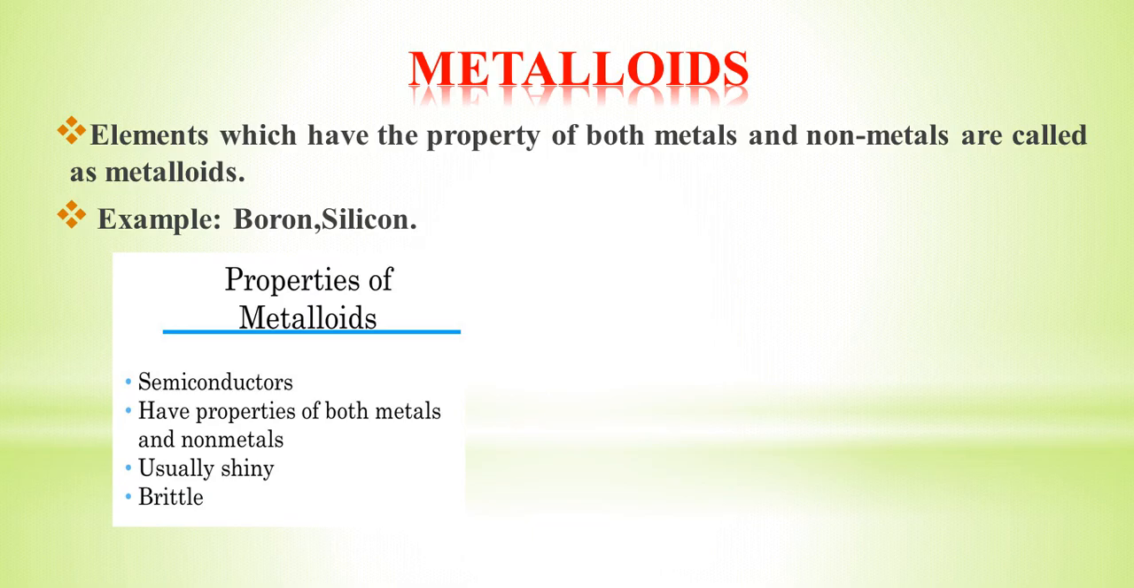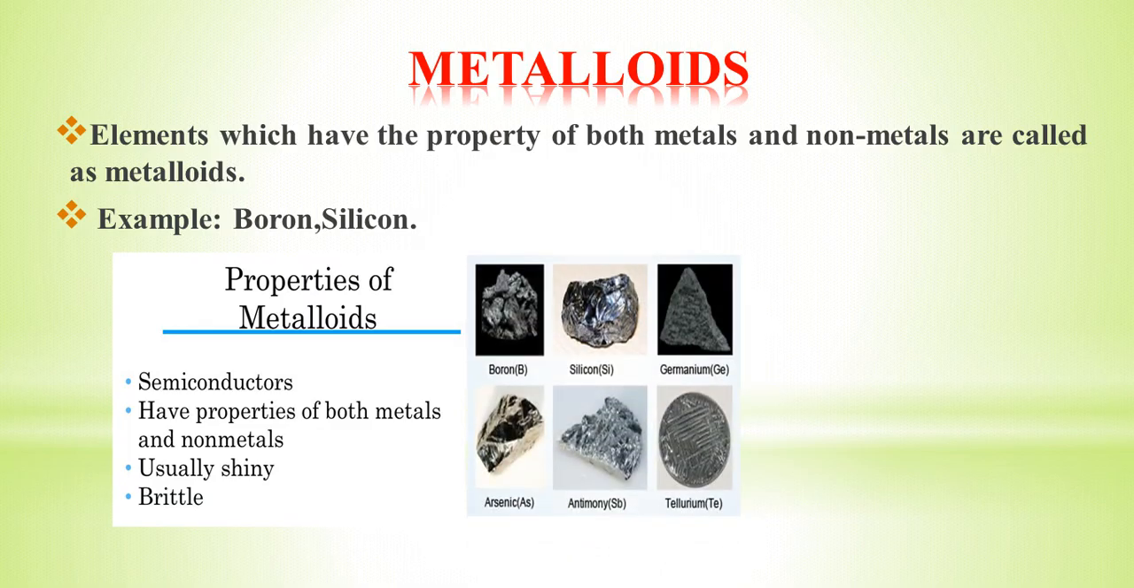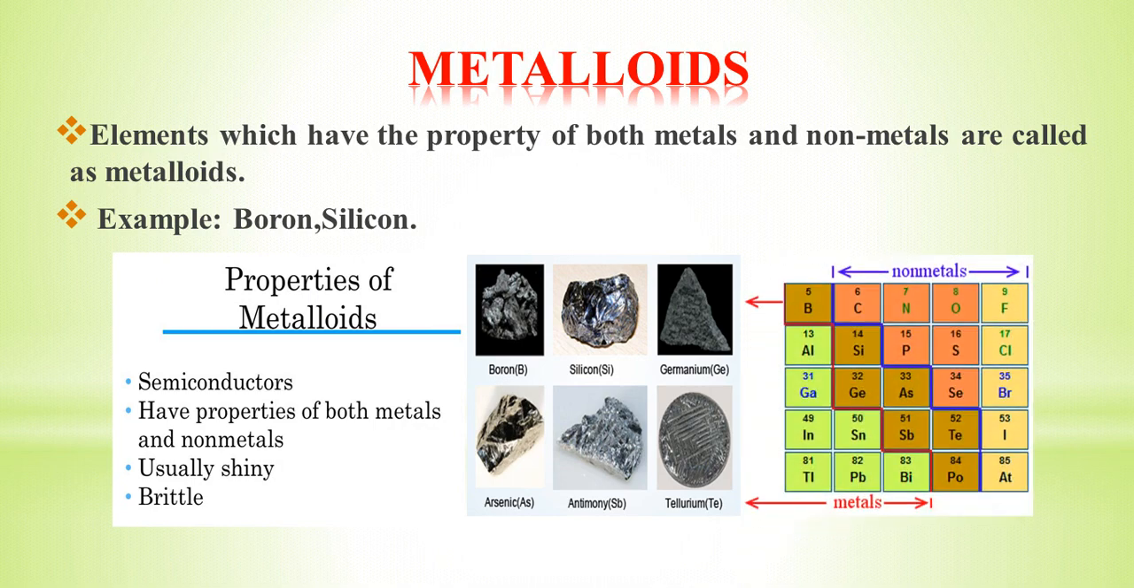Metalloids are used as semiconductors, and they are usually shiny and brittle. If you look at the pictures of metalloid elements, metalloids are nothing but boron, silicon and so on. The brown shaded elements are metalloids.